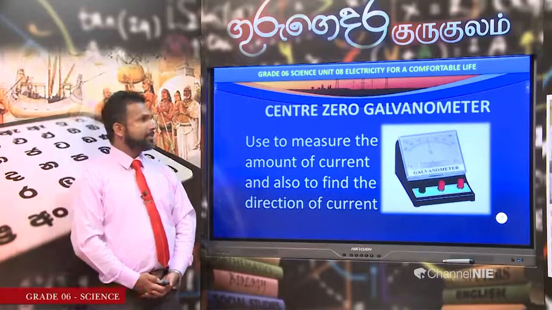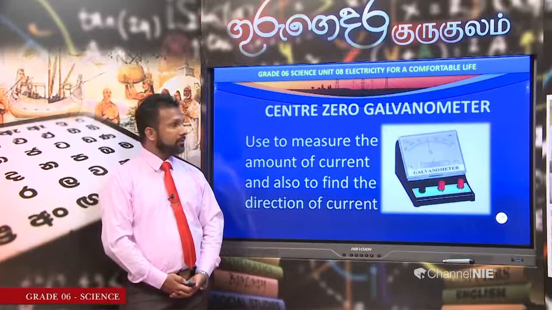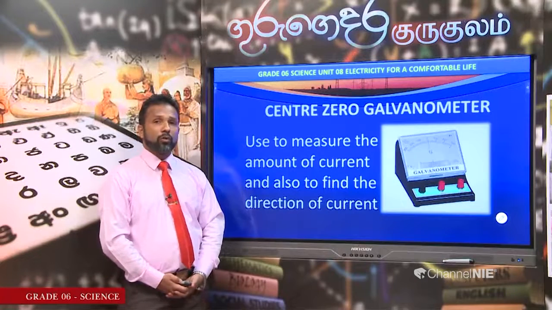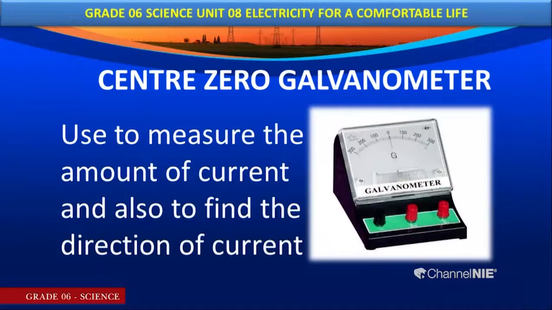Here, as you watched earlier, we have to draw attention to the center zero galvanometer. Tell me, what are the uses of the center zero galvanometer? For what do we use it? Do you know, my dear children?